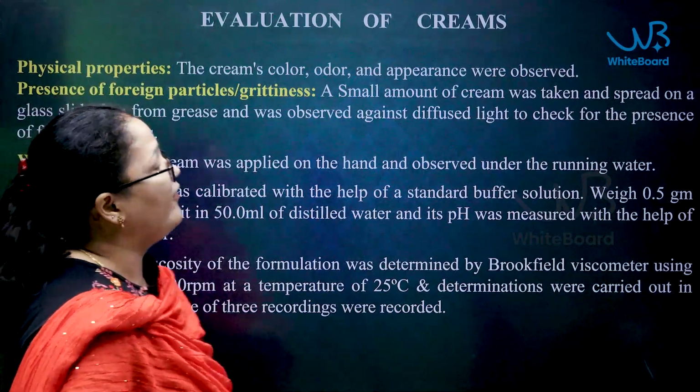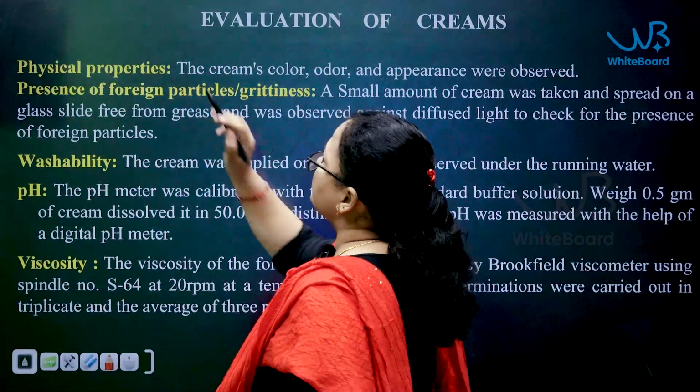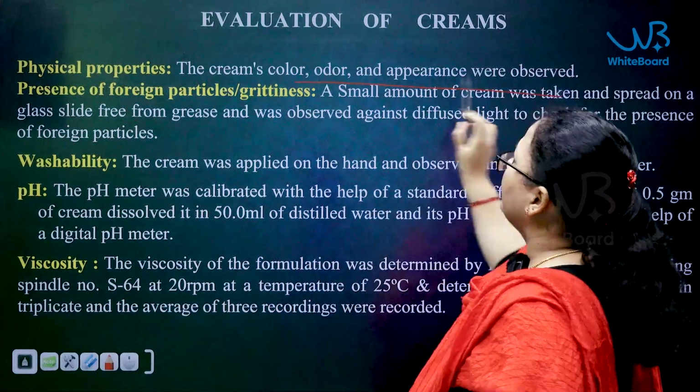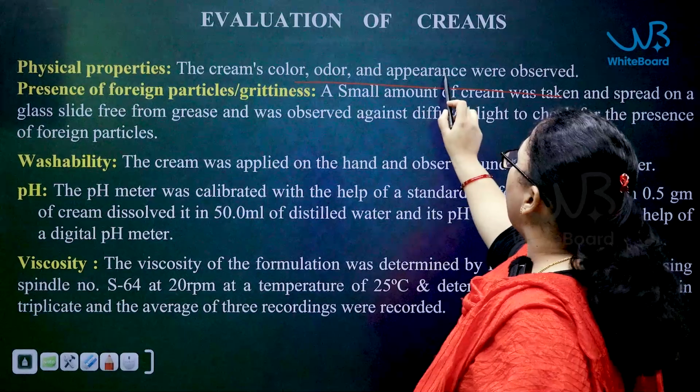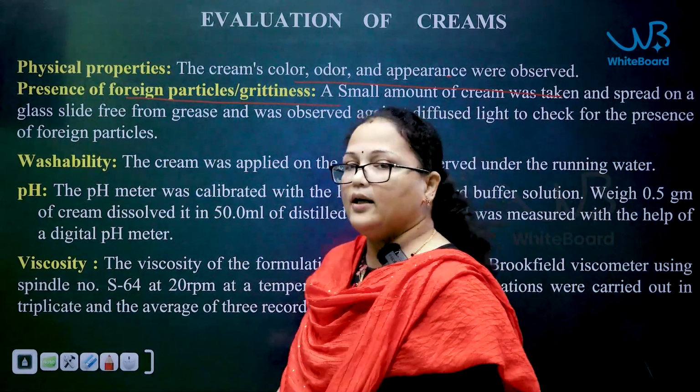Next, coming to the evaluation of the creams. So, we have some 5 to 6 evaluation tests. First one is physical properties. So, under physical properties, you will be checking organoleptic properties, that is color and odor of the cream, and the appearance of the cream will be checked. Second test is the presence of foreign particles or the grittiness.